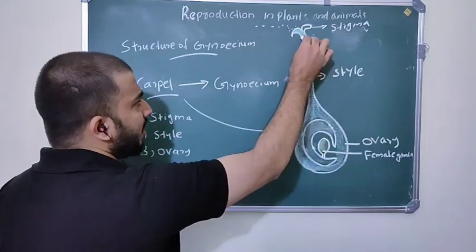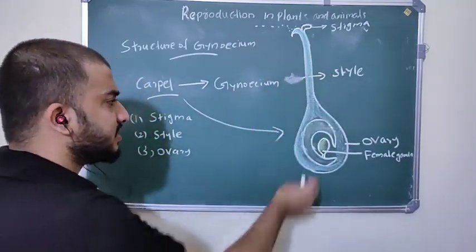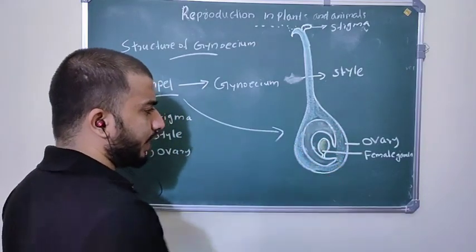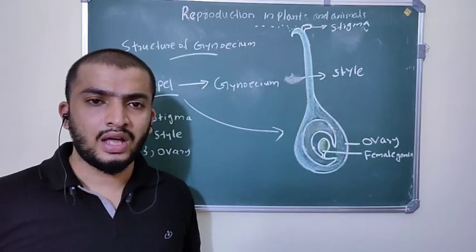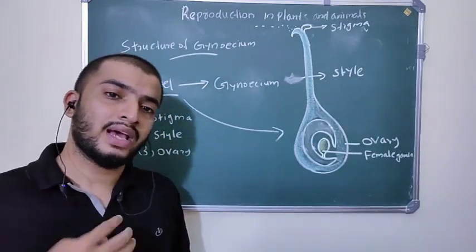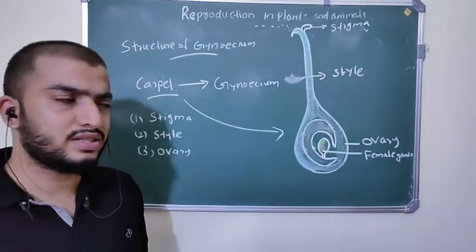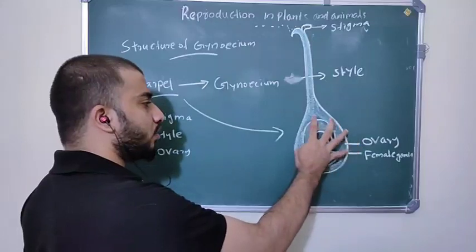Then you can see a long tube-like structure that is called style. The style leads into the ovary, and inside the ovary the ovule is found. Inside this ovule you can see the female gametes. So female gametes are found inside the ovule, and the ovule is found in the ovary.